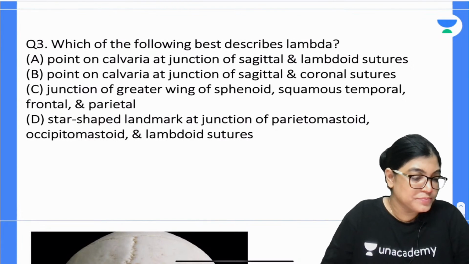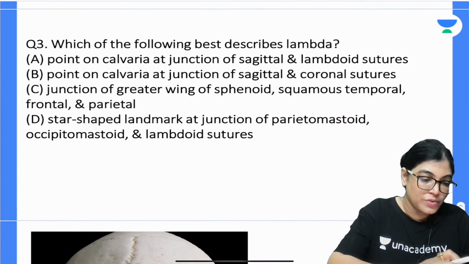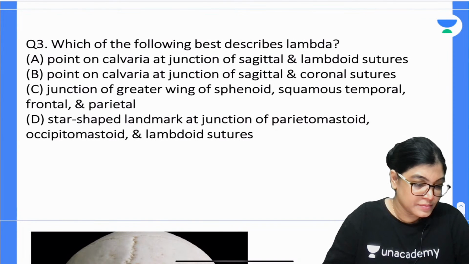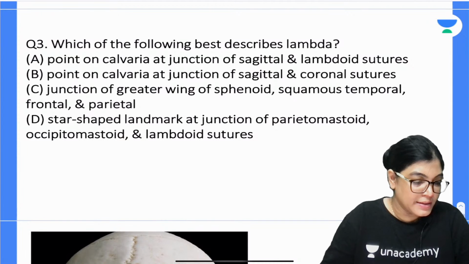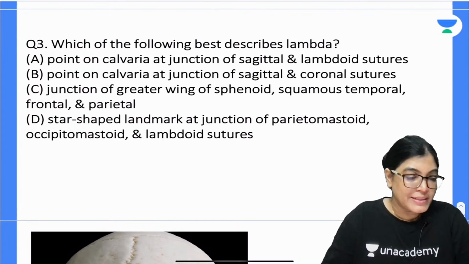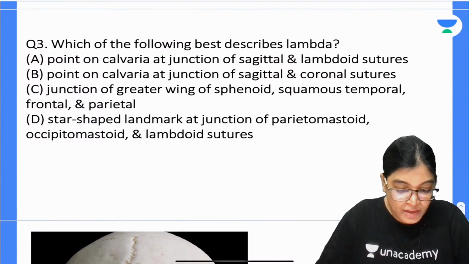Question number 3. Great, I am so happy, all of you have understood. Waiting for the answers, whether right or wrong, please attempt the question.